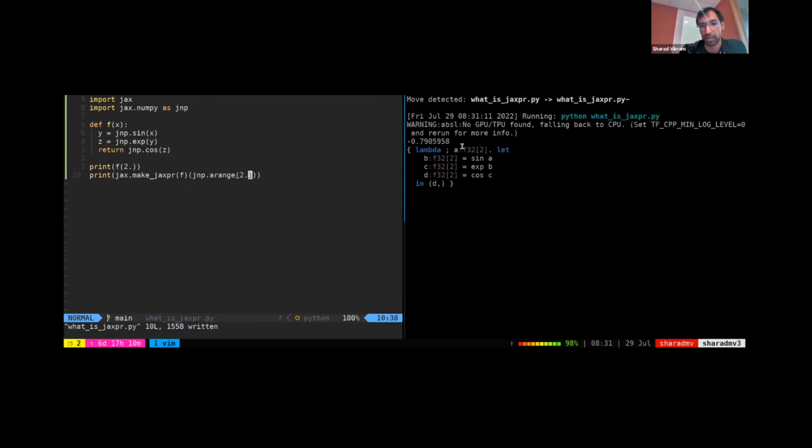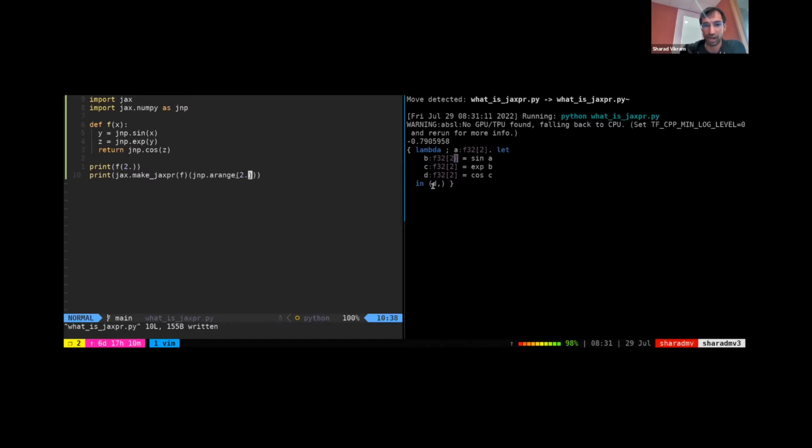So we'll take our inputs and we'll apply a series of equations to them. And each equation is a set of inputs, which are on the right. You can see sin a. It's a primitive, which are essentially the base ops in JAX, and an output. And the basic idea is that every time you apply a primitive, you read the inputs from the set of previous variables, you apply the primitive, and you write it to a new variable.